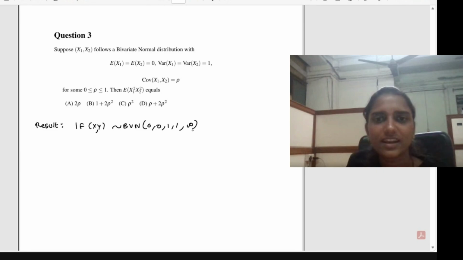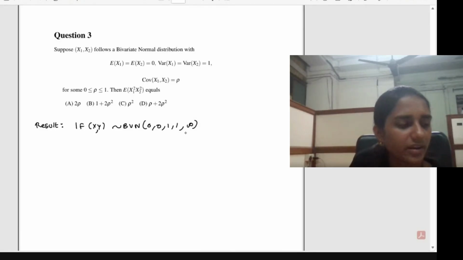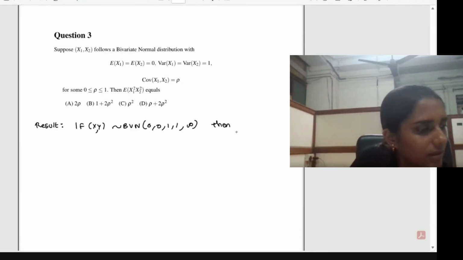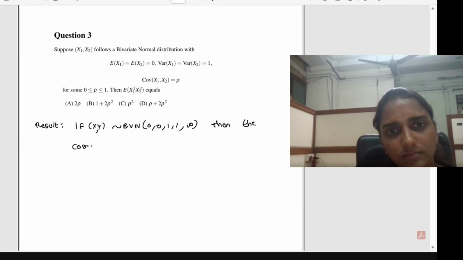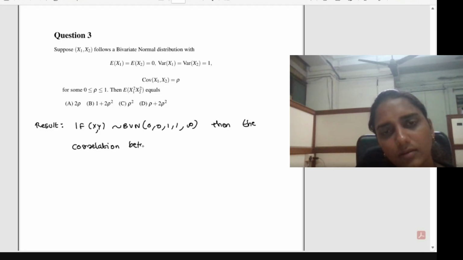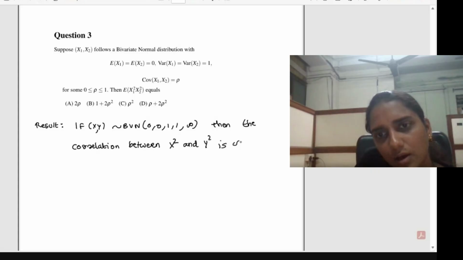This is the general definition of a standard bivariate, like mean 0, variance 1 and covariance rho. Then the correlation between x square and y square is rho square.